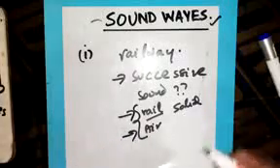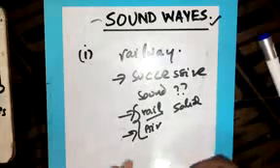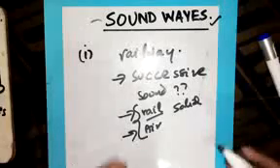Therefore, we have two successive sounds, from the rail and from the air. This tells us that sound is transferred differently according to the media.